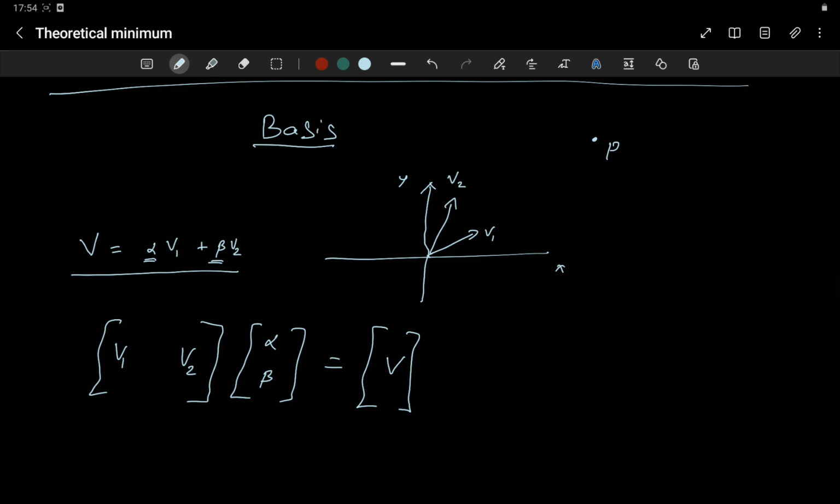Say for example, in this third quadrant. Alpha and beta could also be negative, right? This vector is having a direction, but I'm moving in a reverse direction, right? So then using v1 and v2, we can reach all the points in this xy plane.